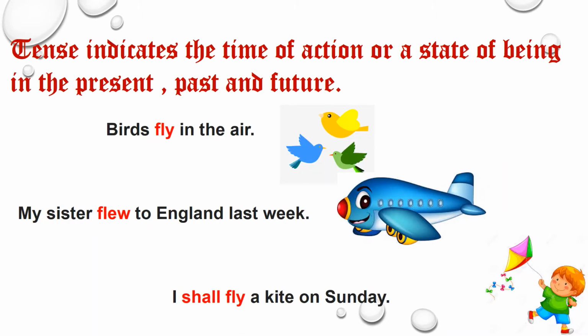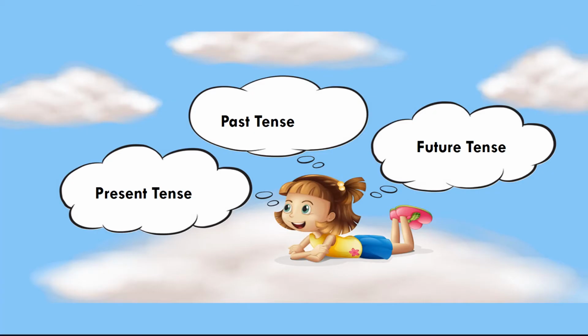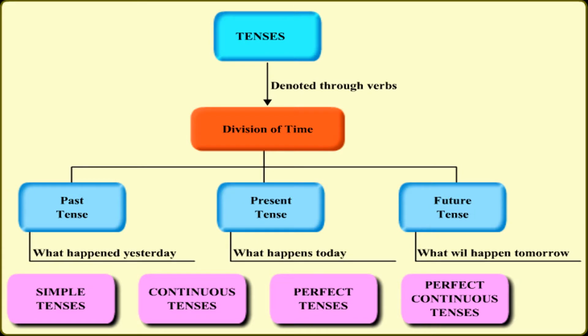We have already discussed in the previous chapter what is tense. Tense indicates the time of action or a state of being in the present, past and future. There are three types of tense: present tense, past tense and future tense. We have already discussed what you mean by past tense. Past tense means what happened yesterday, present tense means what happens today, and future tense means what will happen tomorrow.